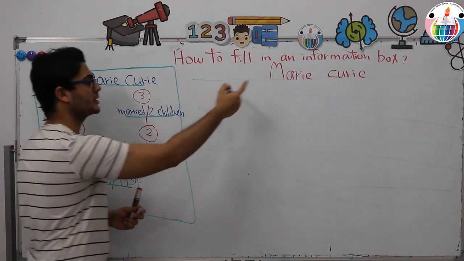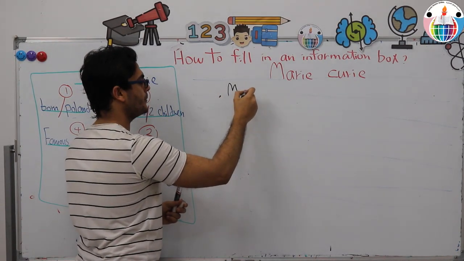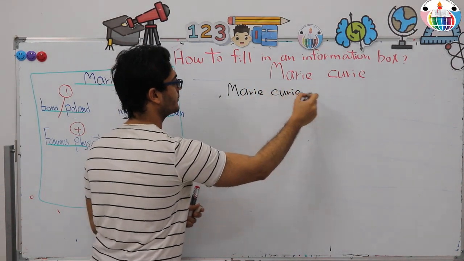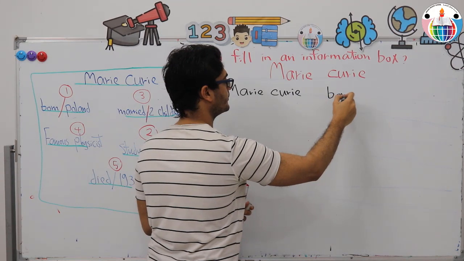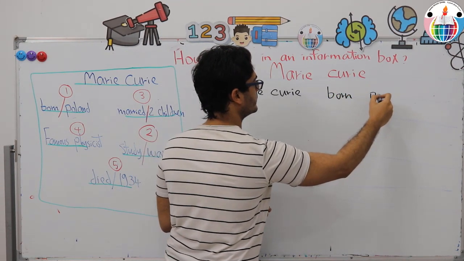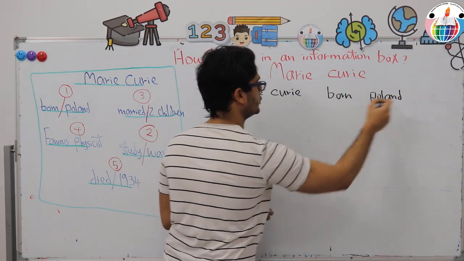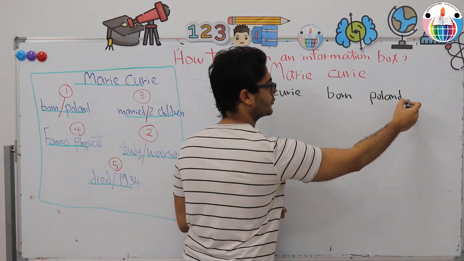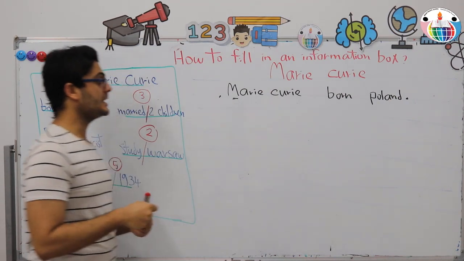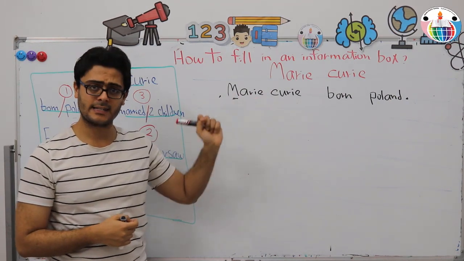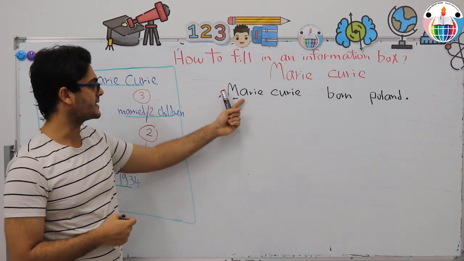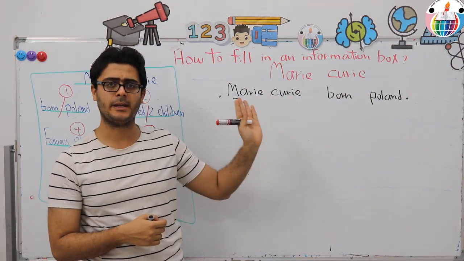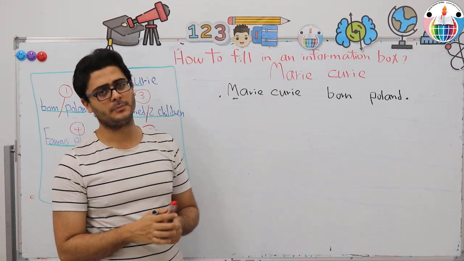So, which is the subject? Of course, Marie Curie. Marie Curie, born, Poland. And you start your sentence with a capital letter and end it with, of course, a full stop. Is this a complete sentence? This is the subject and the verb and an object. Of course, it has the main elements, but it's not complete.